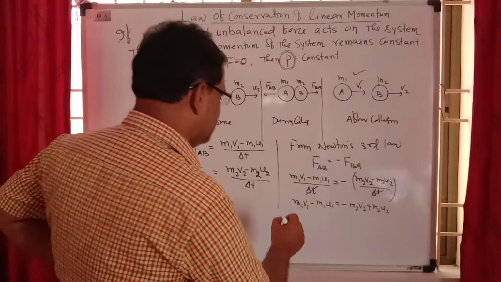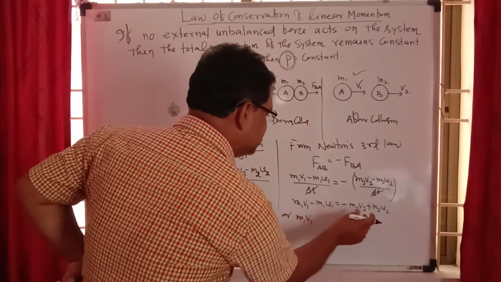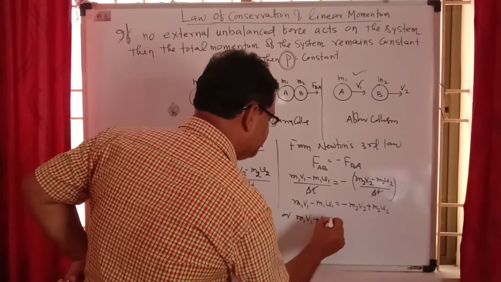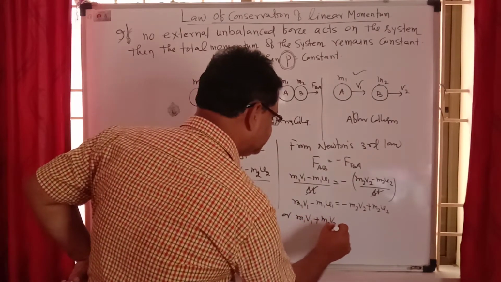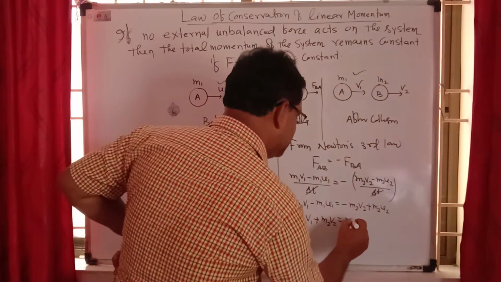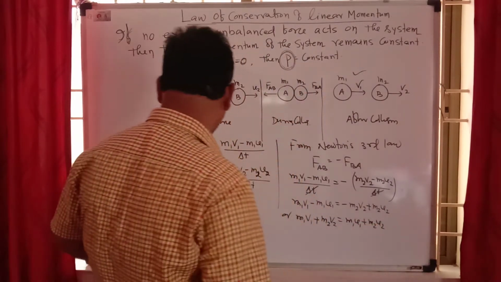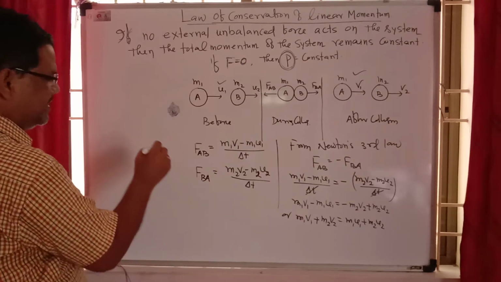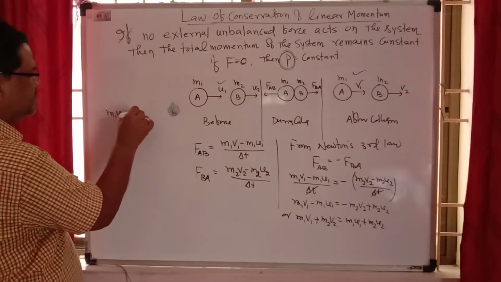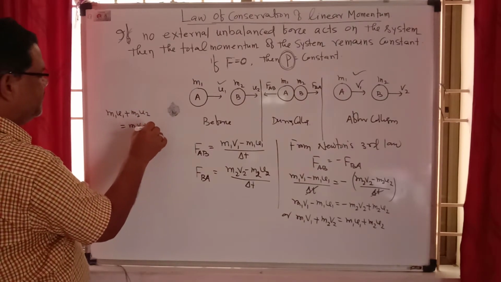Moving the terms, the minus m2v2 coming to the left side becomes plus m2v2, so m1v1 plus m2v2 equals m1u1 plus m2u2. Or we can write it as m1u1 plus m2u2 equals m1v1 plus m2v2.